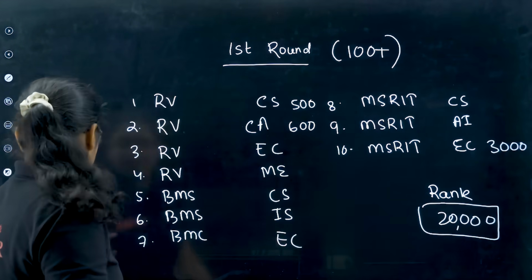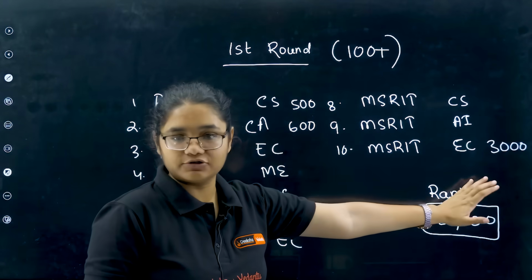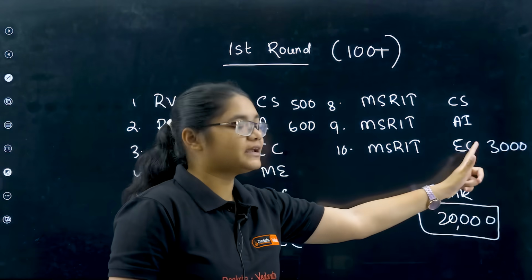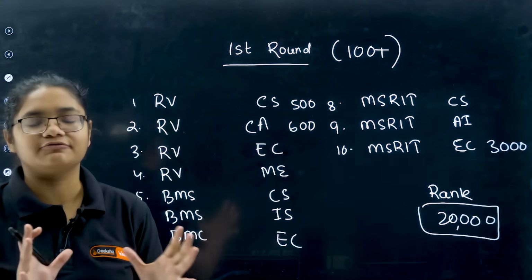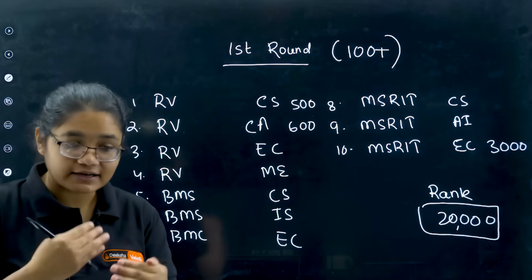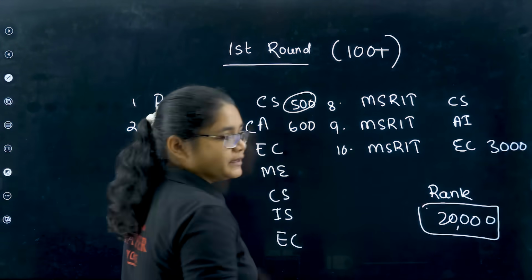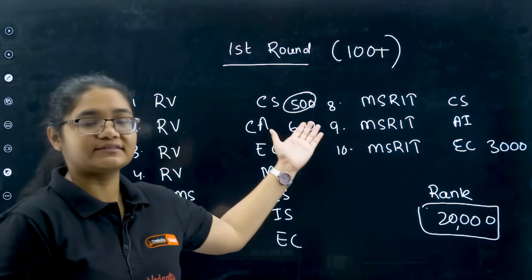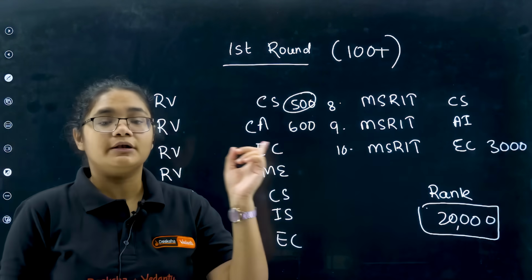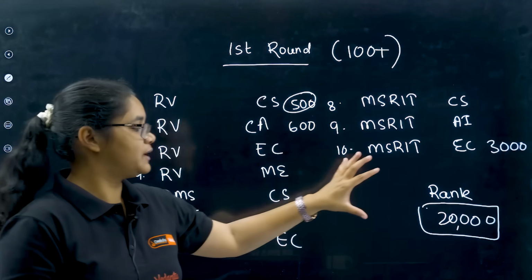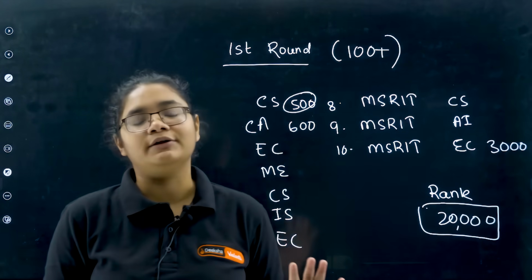And you should add those colleges where the cutoff is in range. The cutoff of the colleges that you are putting and your rank should be within a difference of 5 to 6,000, so that there are chances of getting into those colleges. Here the cutoff is 500, my rank is 20,000. There is no way that I'll be getting this, right? If you are putting such options, that is fine, but you also need to put those options where the cutoff is near to your rank,